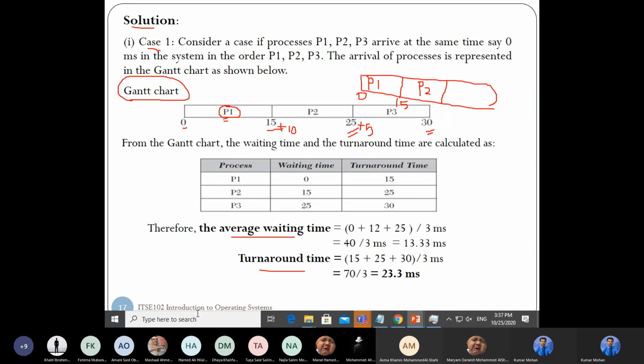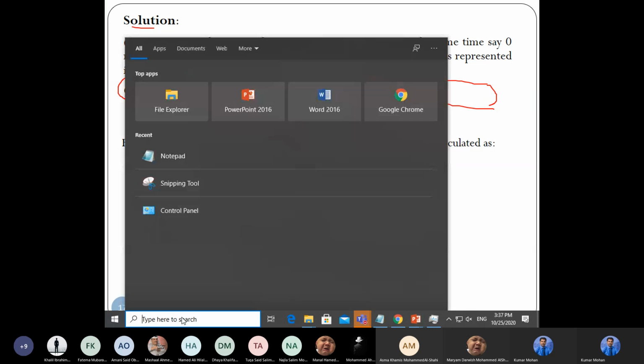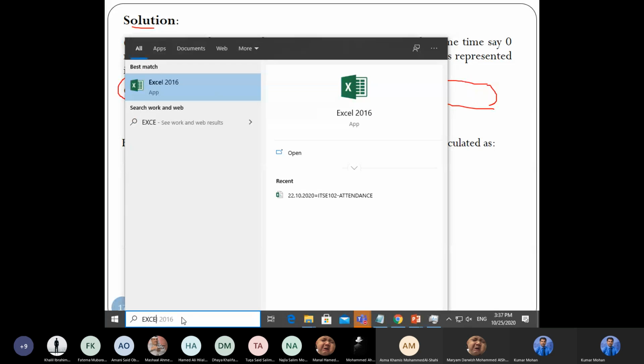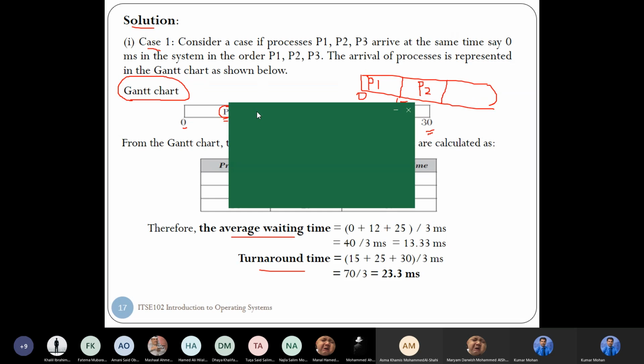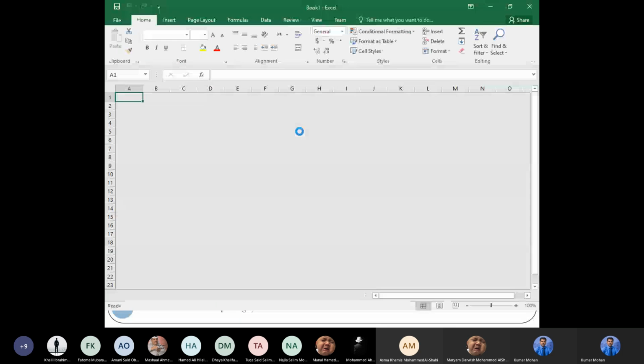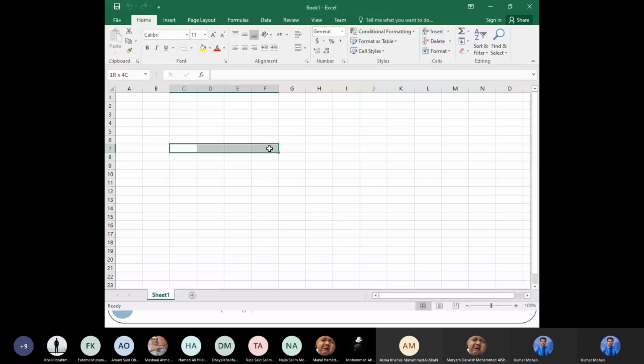The time will be 30. I'll do one thing here. I will take one cell. Just wait for 5 to 10 minutes. See, I'll draw the Gantt chart here. So I'll take P1, P2, P3 like this.